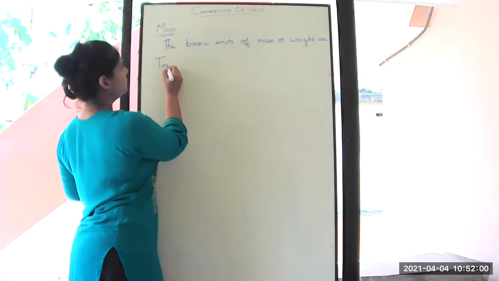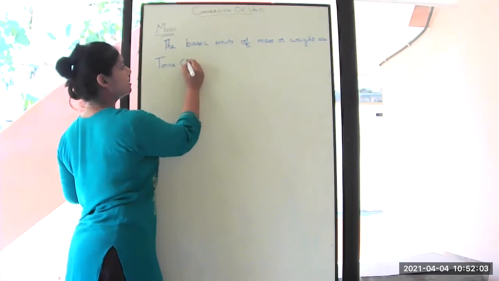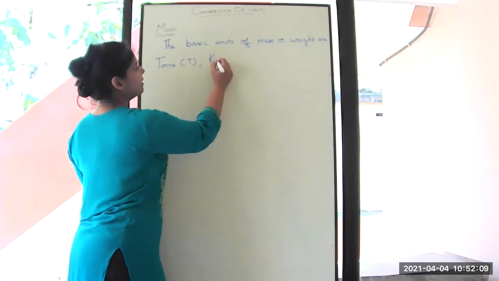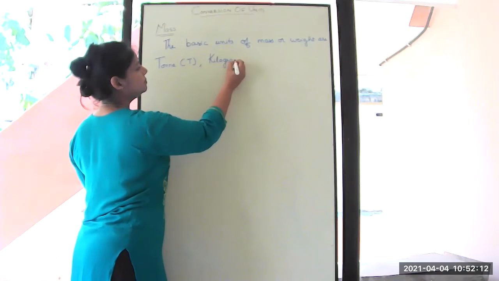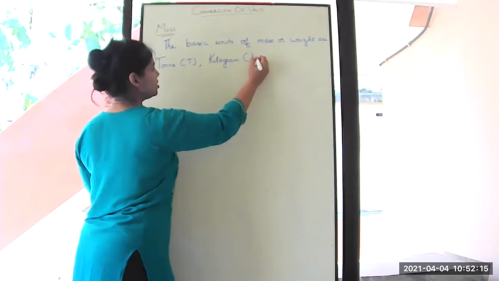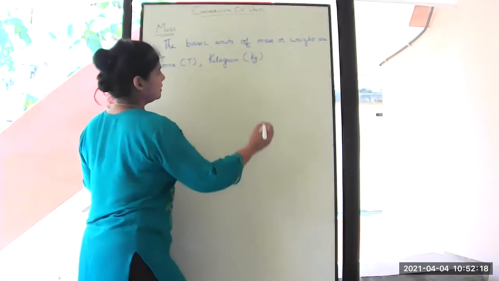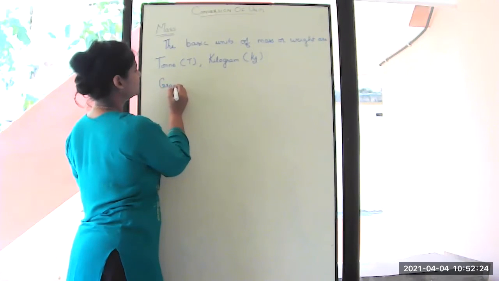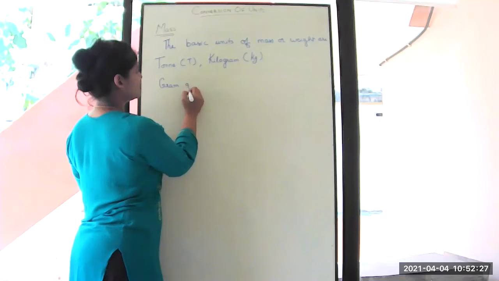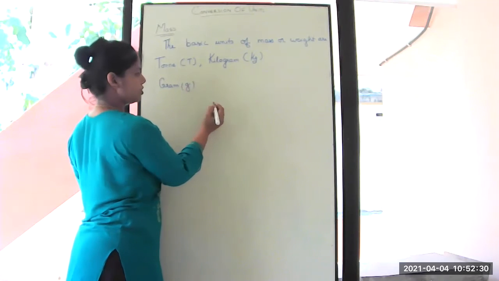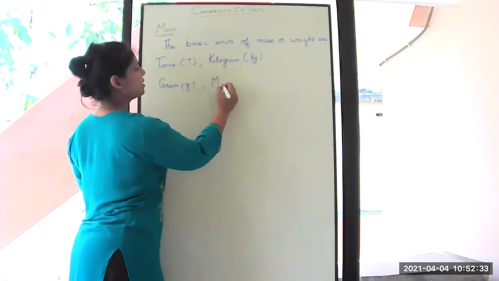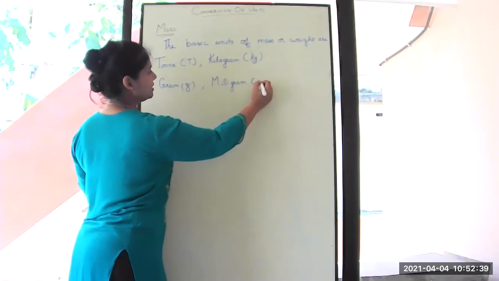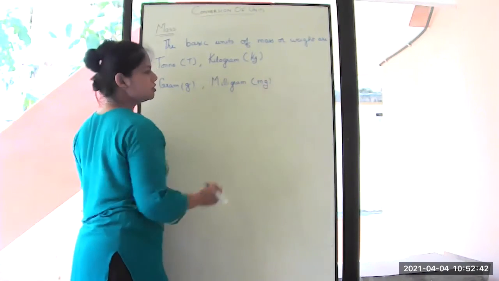ton, or we can write it in short as T, then kilogram, in short we can write it as kg, then it is grams, we can write it as g in short, then comes milligram, which we can write as mg in short.